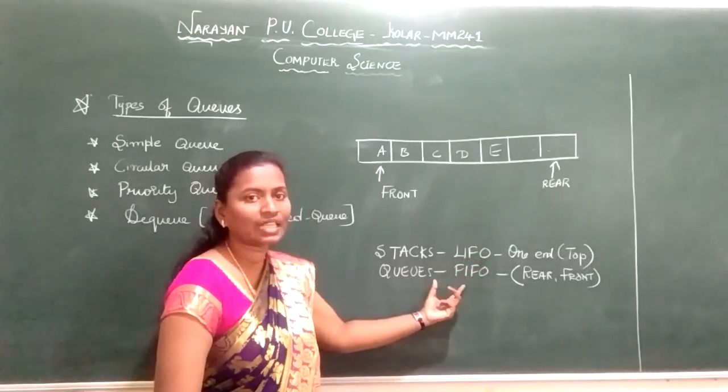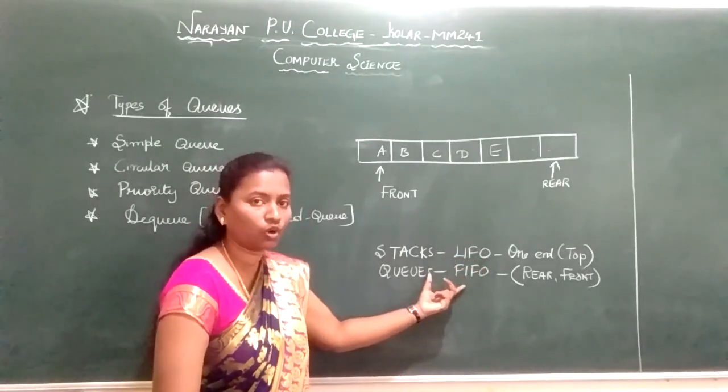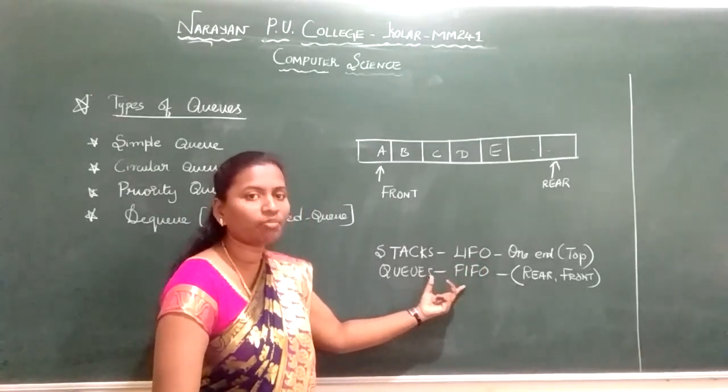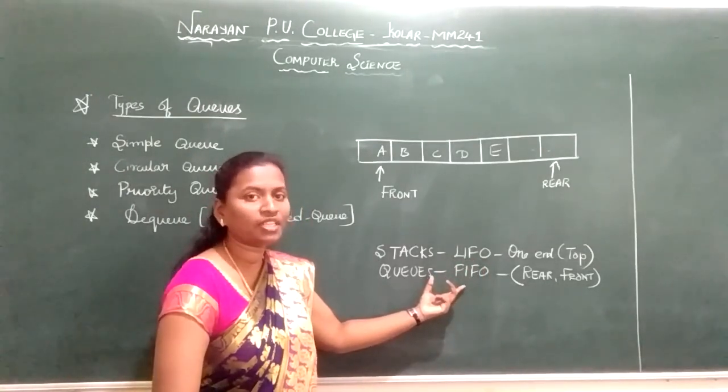For queues I have given examples: the students standing in the food court. It works on a first come, first served basis. Those who come first will be served first.